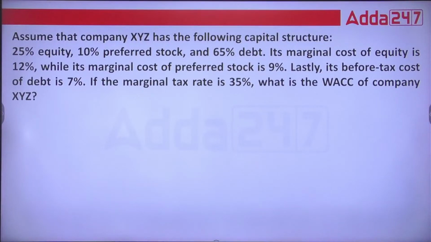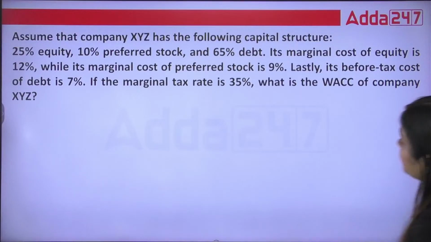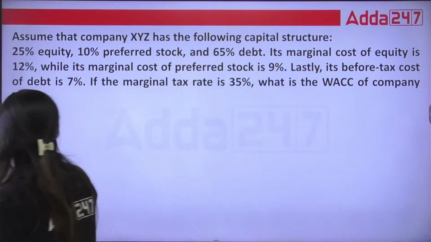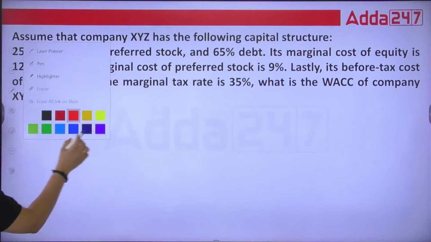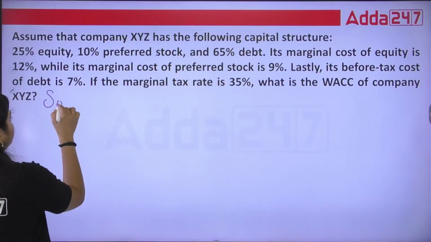Marginal cost of equity is 12%, marginal cost of preferred stock is 9%. Lastly, the before-tax cost of debt is 7% and the tax rate is 35%. What you need to calculate here is WACC. So let's solve this.